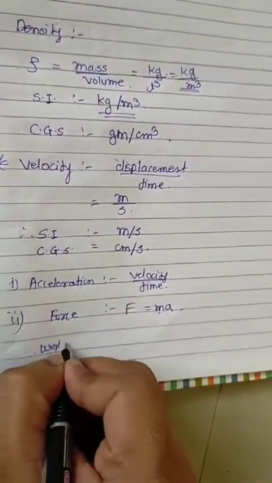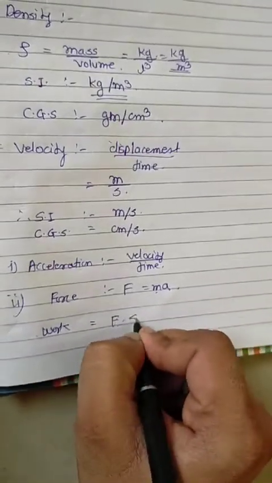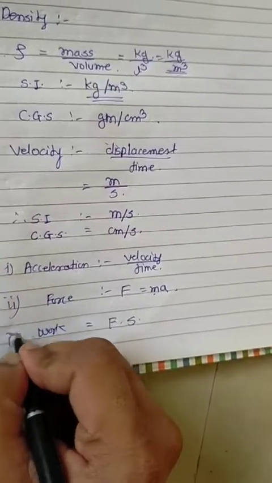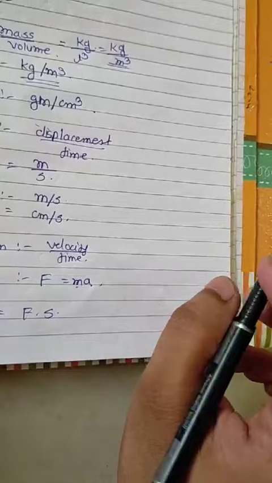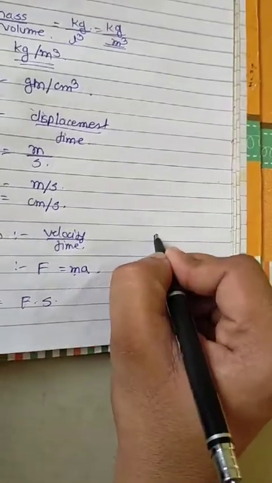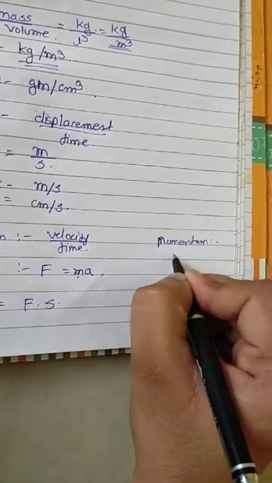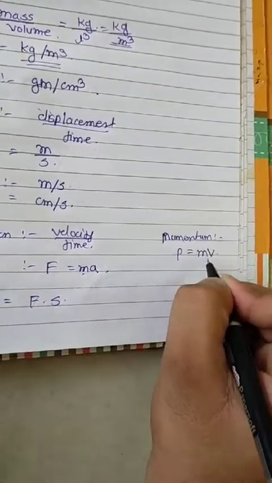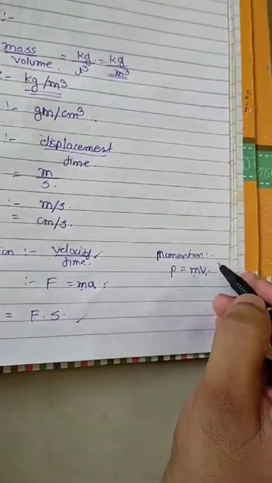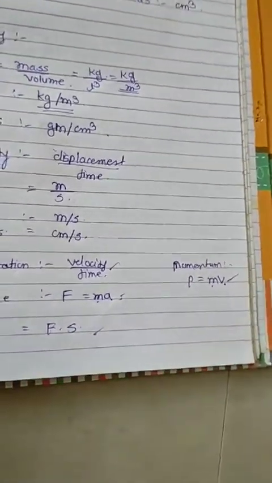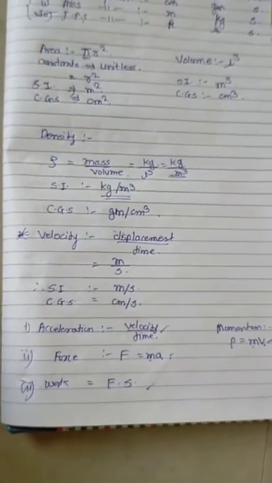Work is equal to force into displacement. And the last one is momentum. P is equal to m into v, where m is the mass and v is the velocity. So you can find the SI unit and CGS unit of these four quantities. Okay, thank you.